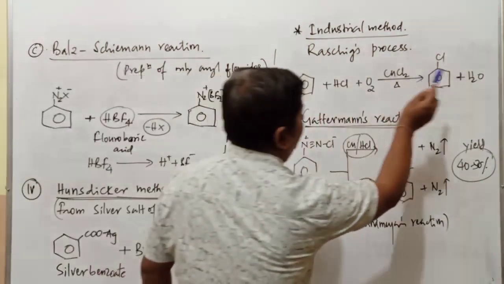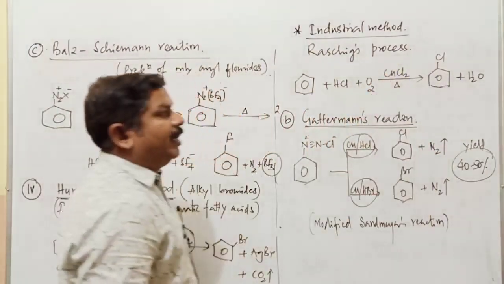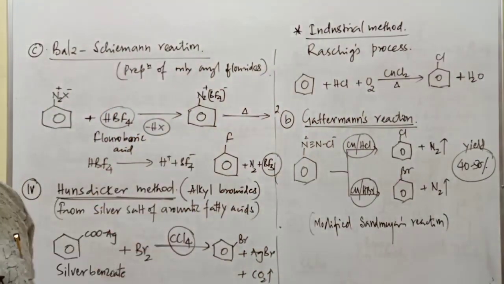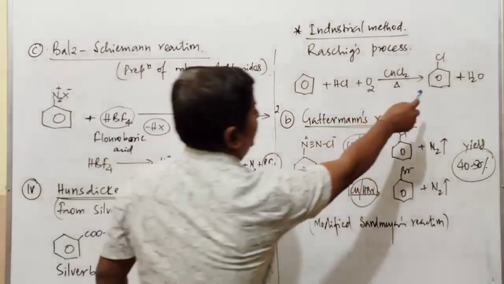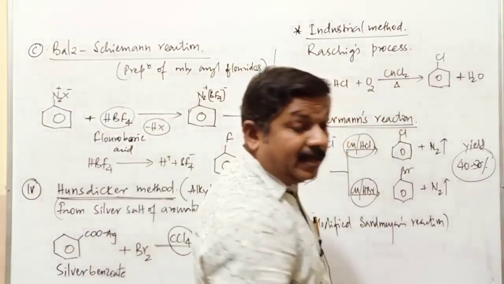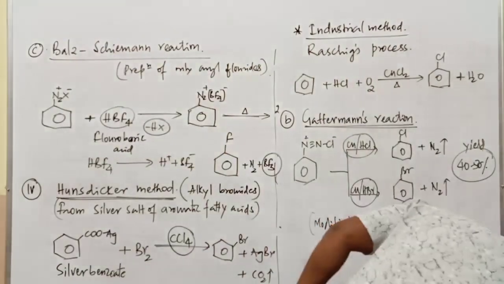So this method of preparation of chlorobenzene from benzene by using HCl in the presence of copper chloride is commonly called Raschig's process. That is also one of the methods, but the others are all laboratory methods. This one is particularly the industrial method of preparation of chlorobenzene.